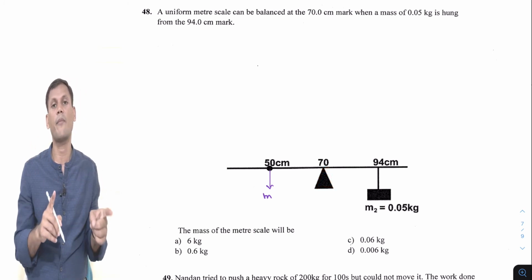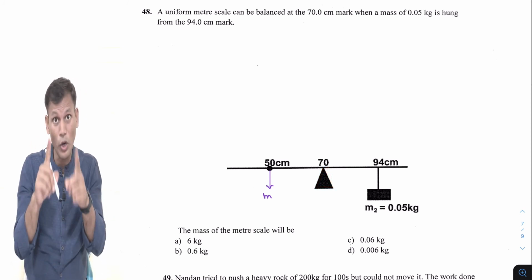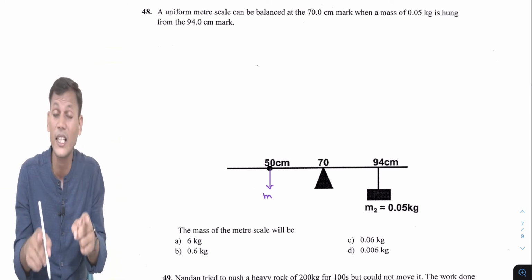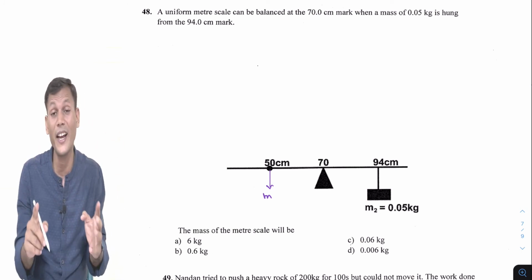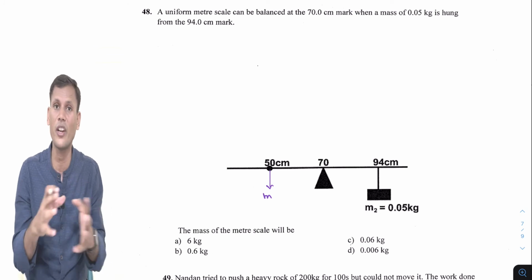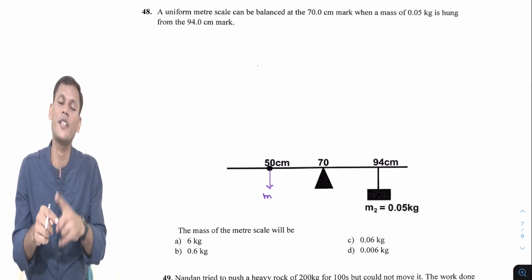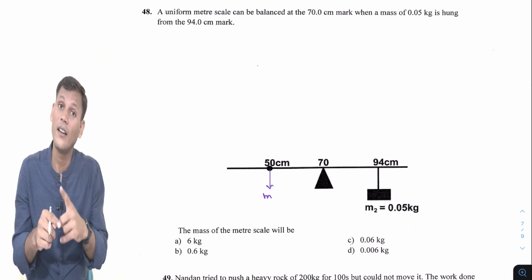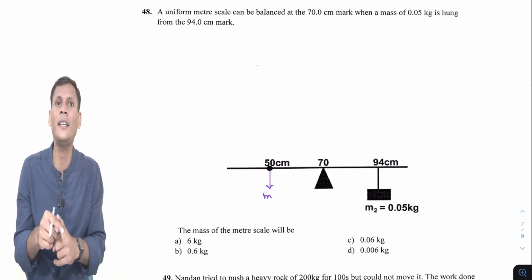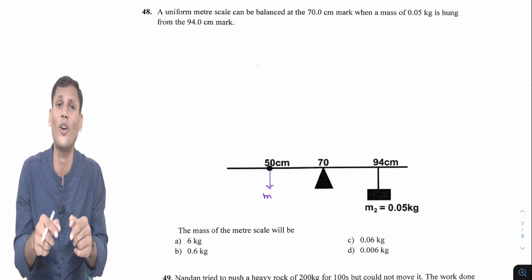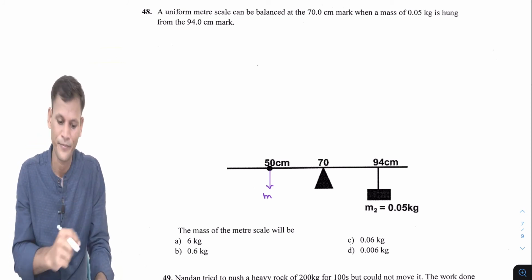All the distances are measured from the fulcrum. This point we have to remember. The weight of the body always exists at the center. These two points are very, very important for calculations like this. First, the weight of the body always exists at the center, and all distances are measured from the balancing point, that is also called the fulcrum.